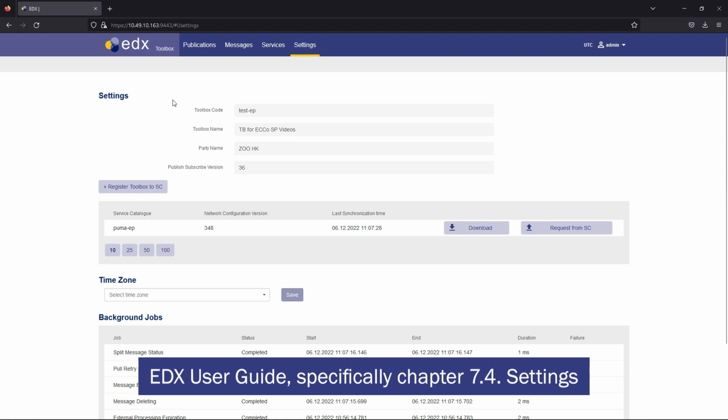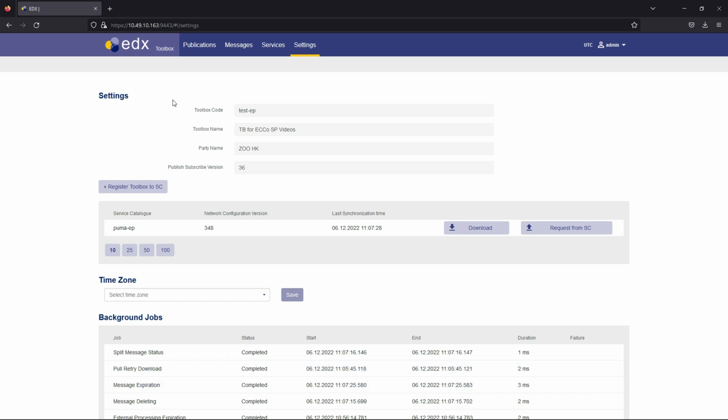To get further information about the Settings page, please refer to the EDX user guide, specifically Chapter 7.4 Settings. Settings page contains three sections: Settings, Time Zone, and Background Jobs. The Settings section contains basic information about EDX Toolbox, such as toolbox code, toolbox name, party name, and published subscribed version. The EDX Toolbox can be registered to another service catalog using the plus Register Toolbox to SC button.